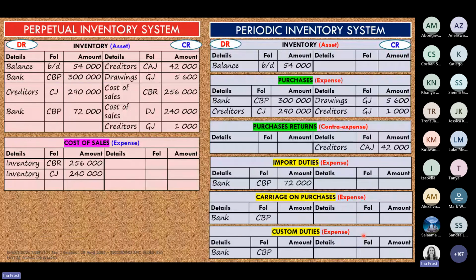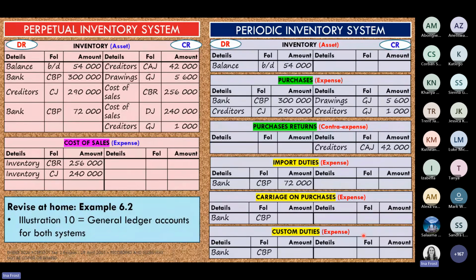In other words, you are going to redo this example, 6.2, and make sure that you are able to prepare all the general ledger accounts for inventory in the perpetual inventory system and for the periodic inventory system.